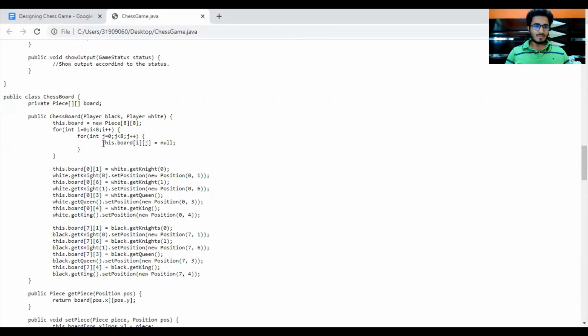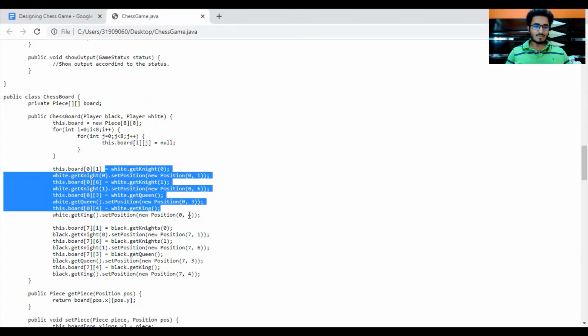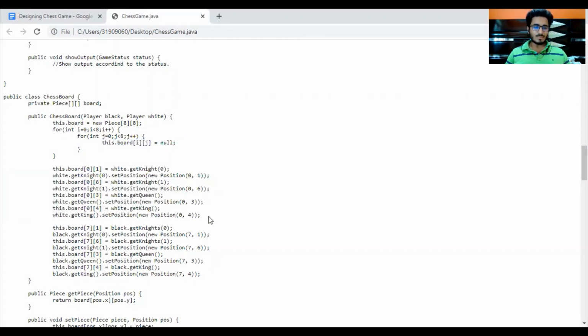So we have initially set each reference to null, but now we have to arrange the board according to the initial arrangement of chess. We have already created the instances of our pieces, so we just have to set the references of the board to them. For that we have passed the players, because in the players we have the references to those piece objects, and then we are pointing the initial cell to that piece object.